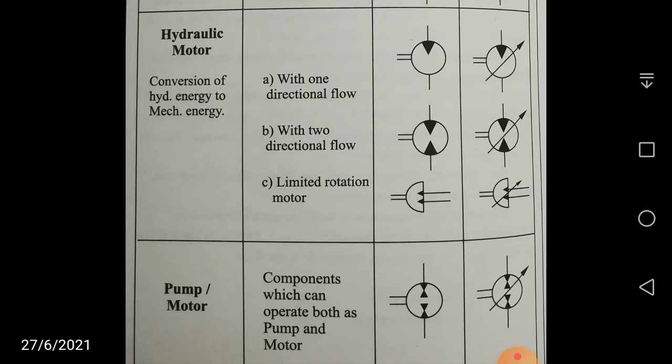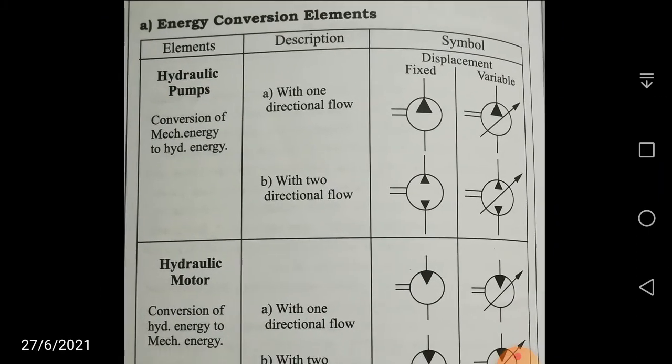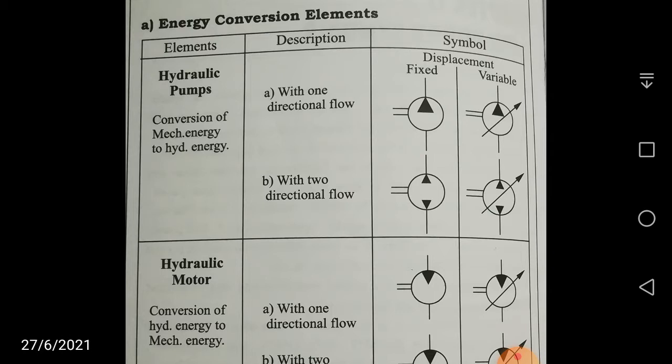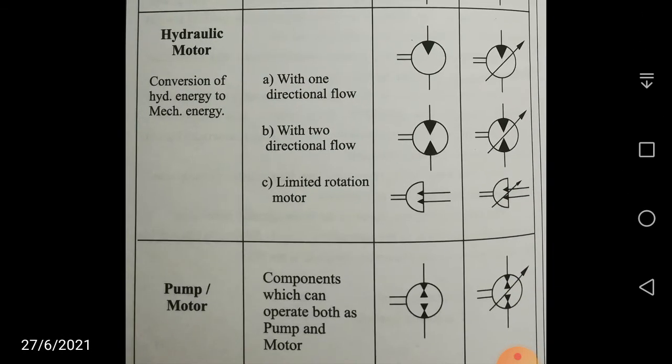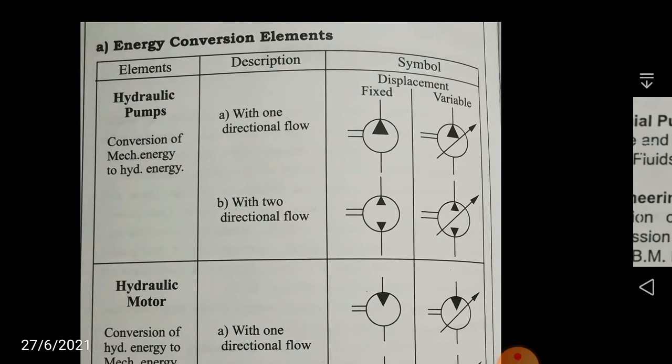If you are supplying mechanical power and it results in pressurizing the fluid, it is working as a hydraulic pump. On the contrary, if you are supplying the hydraulic energy of the liquid and it is converted into mechanical power, it works as a motor. We will see the various symbols for these energy conversion elements: hydraulic pumps, hydraulic motors, as well as pump and motor both.